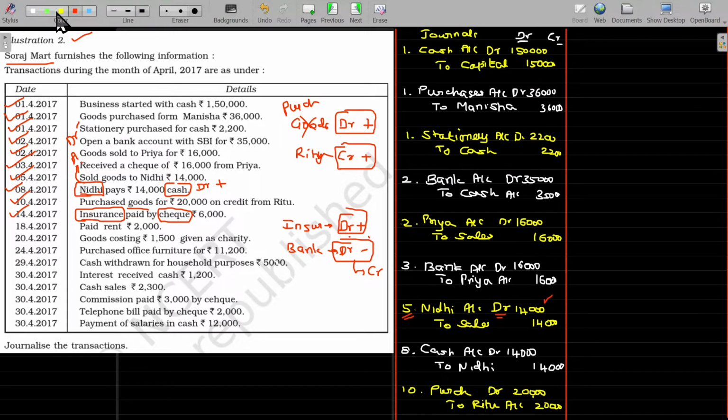So, on 14th, the entry being insurance account debit to bank. Is that okay? To bank account, this value being 6,000. Then 18th, we will move on to the 18th one.